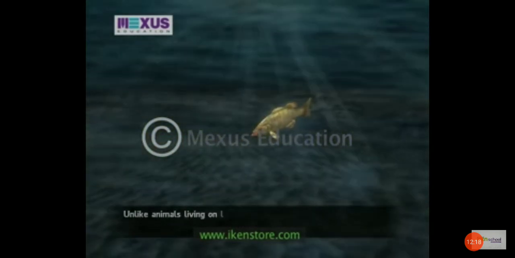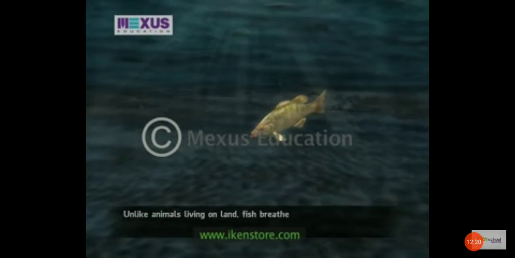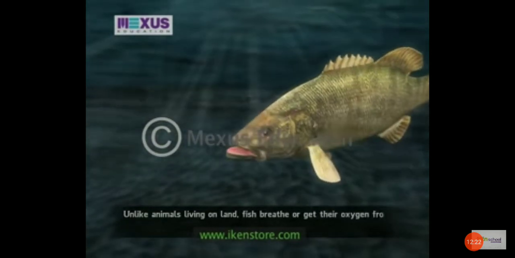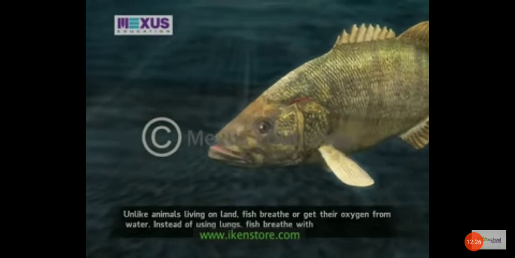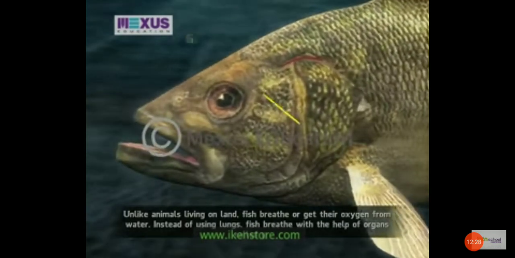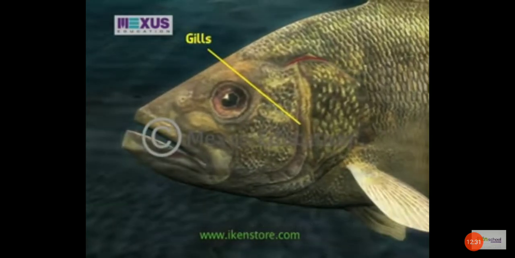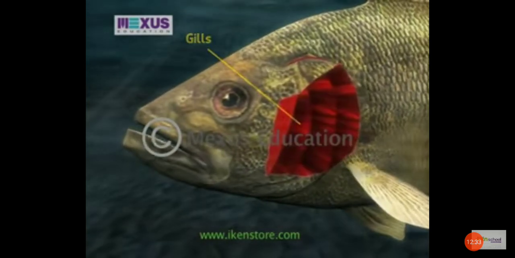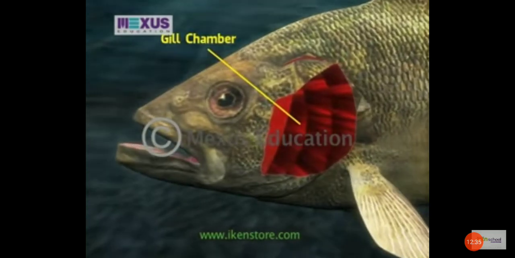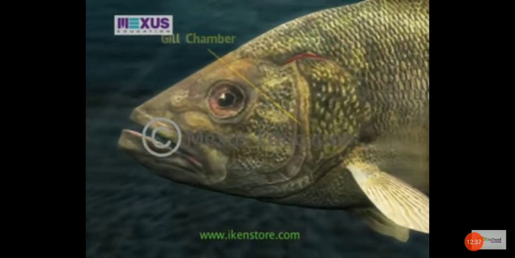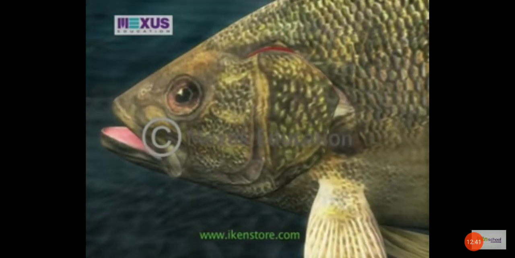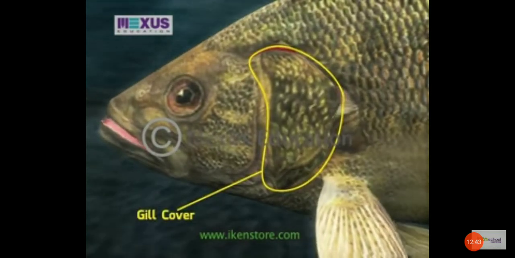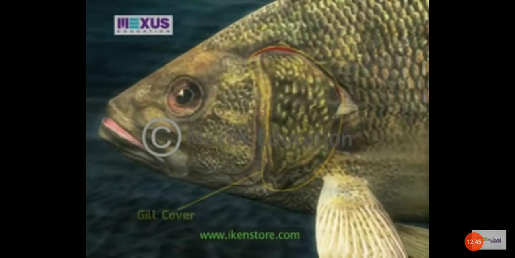Unlike animals living on land, fish breathe or get their oxygen from water. Instead of using lungs, fish breathe with the help of organs called gills. Most fish have 4 pairs of gills enclosed in a gill chamber on each side of the head. On the outside of the body, a flap of bone called the gill cover protects the gills of bony fish.